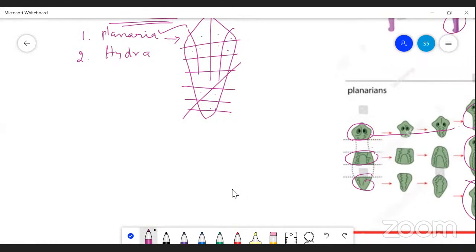We come to the next, epimorphosis. In the case of epimorphosis, there are two types. One is called reparative type, and another one is called restorative type.